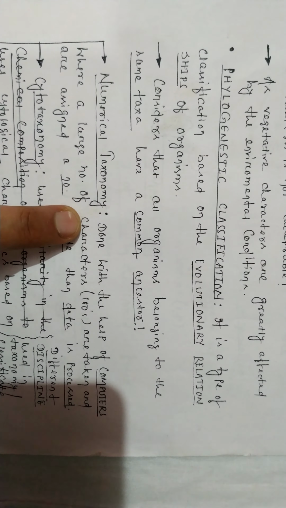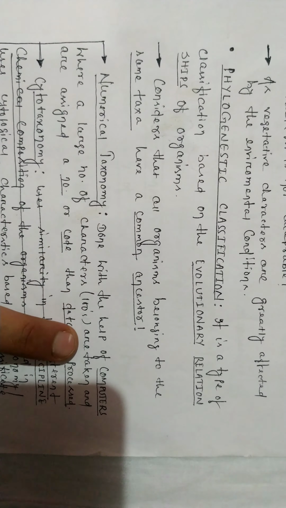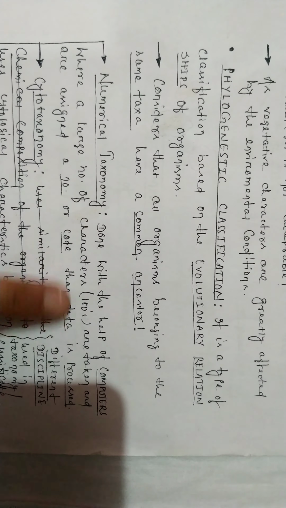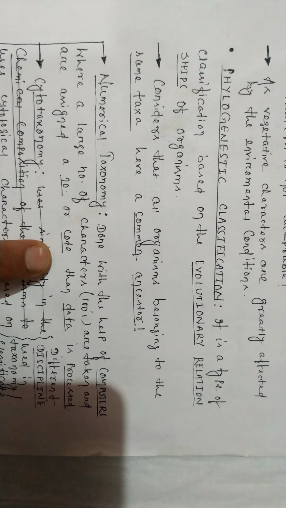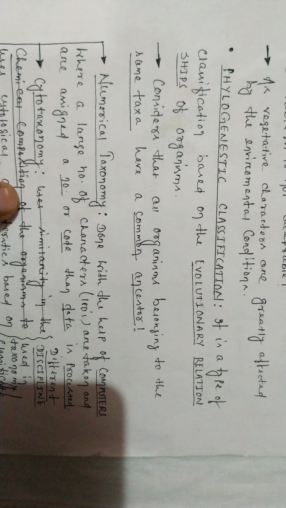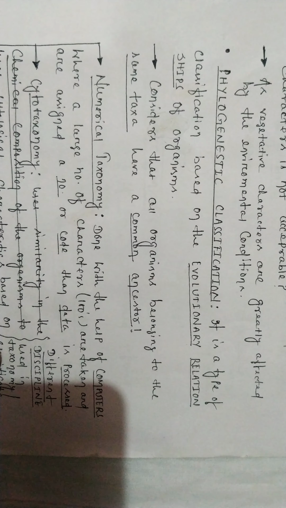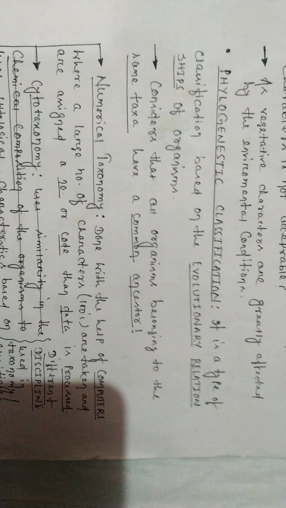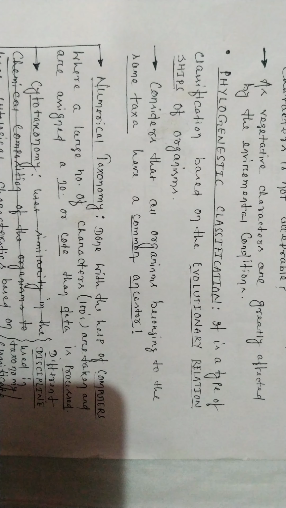Numerical taxonomy is done with the help of computers, where a large number of characters are taken and assigned a number or code, and then the data is processed. Cytotaxonomy uses cytological characteristics based on the number and type of chromosomes and their behavior.